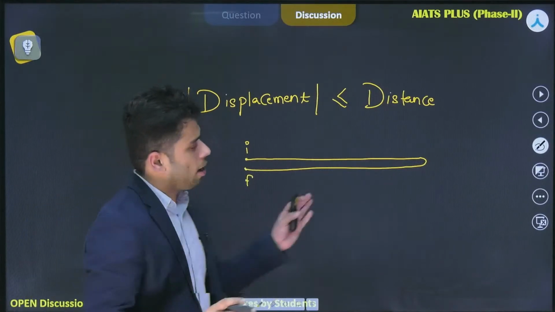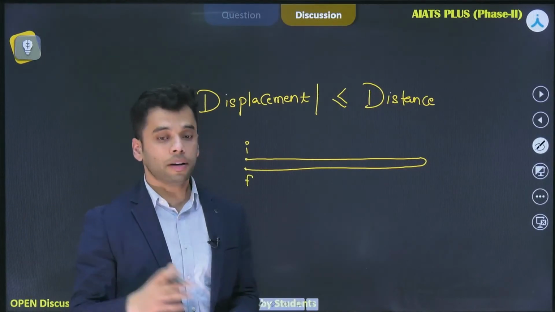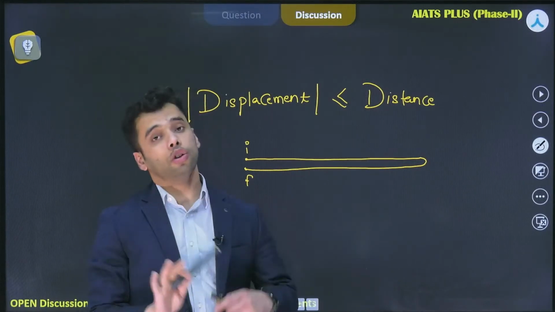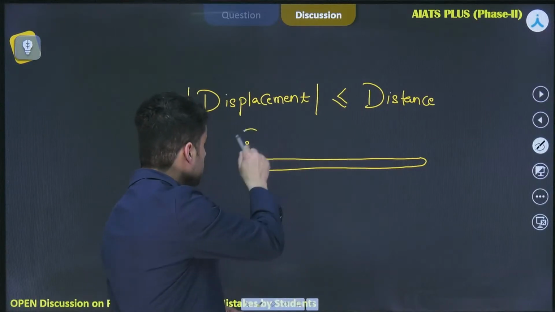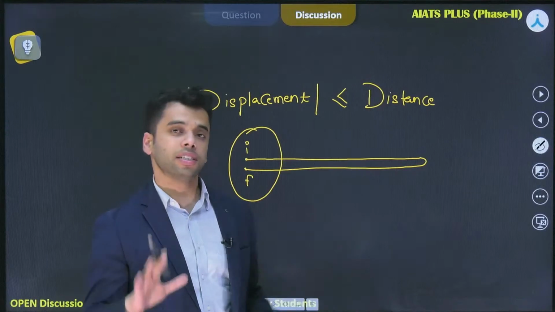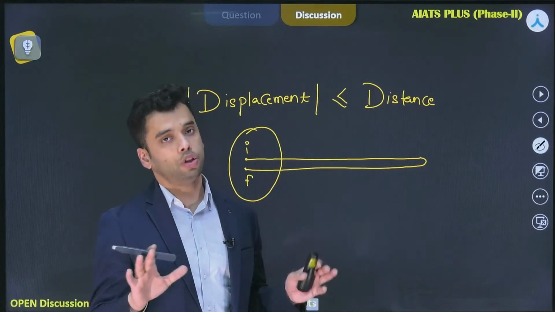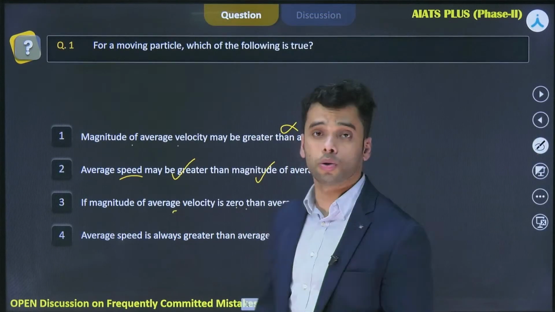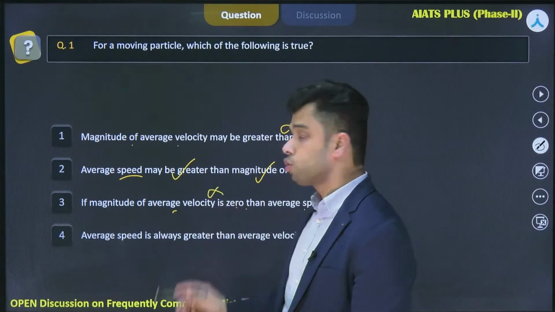Now for this case, you can very well say that the distance covered by the body is non-zero. However, the displacement of the body is zero in this case. So average velocity for this case is zero, but average speed is non-zero. So my option was saying that if the magnitude of average velocity is zero, then average speed must be zero. This is a wrong statement again. Let's talk about the fourth one.